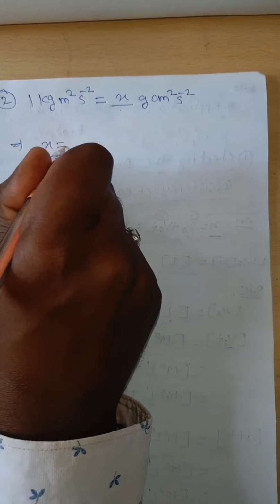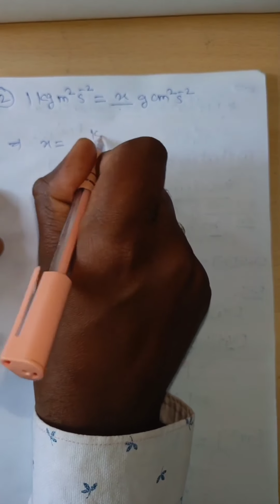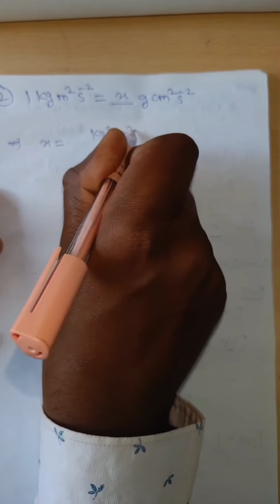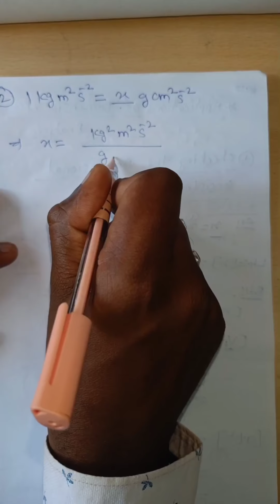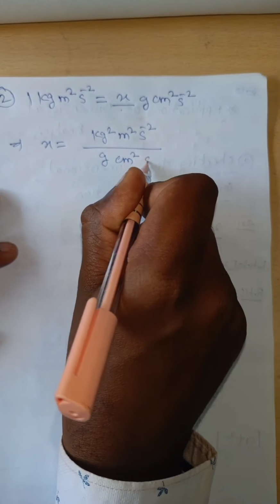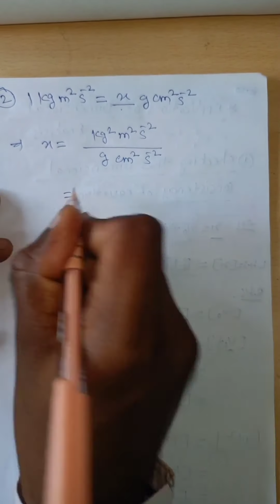Then we know that x is equal to kg meter square per second square divided by gram centimeter square per second square.